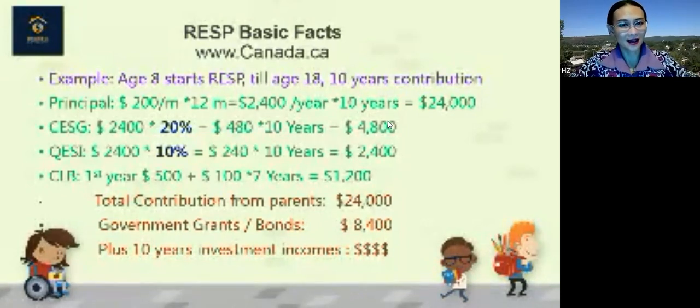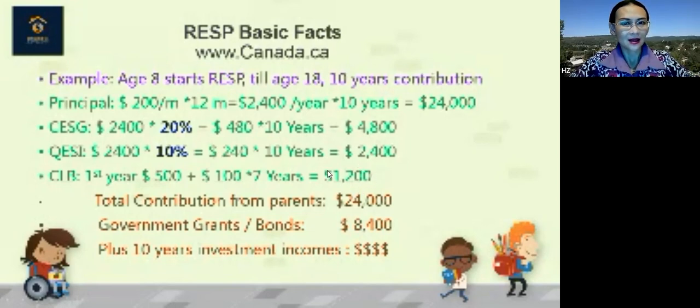Of course, this child can also receive a $500 Canada Learning Bond for the next 7 years, because she's already 8 years old. After 15, there will be no more Canada Learning Bond available, right?